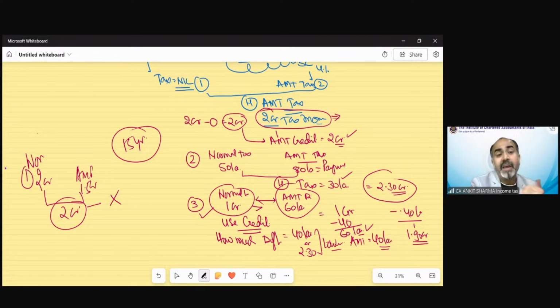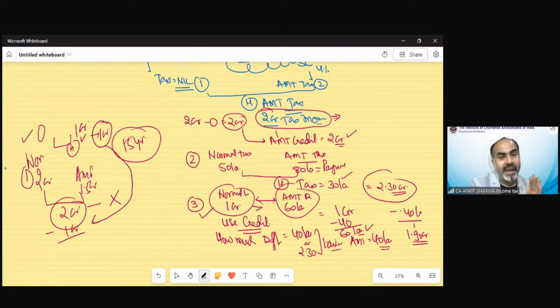But yes, if earlier you paid tax as per normal provision 0 and AMT tax was, suppose, 1 crore, then you must have paid the higher, 1 crore. Then you are having AMT credit of 1 crore rupees in your pocket. So you can utilize this to pay this 2 crore. Out of this, 1 crore needs to be used by AMT credit and only 1 crore needs to be paid to the government separately.